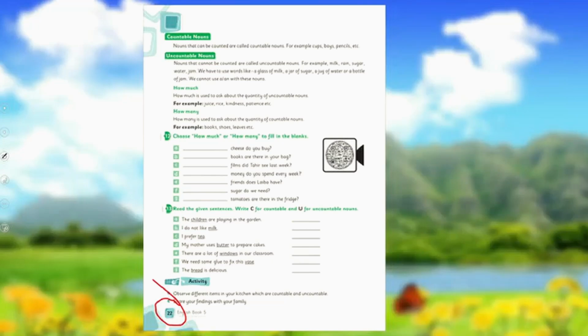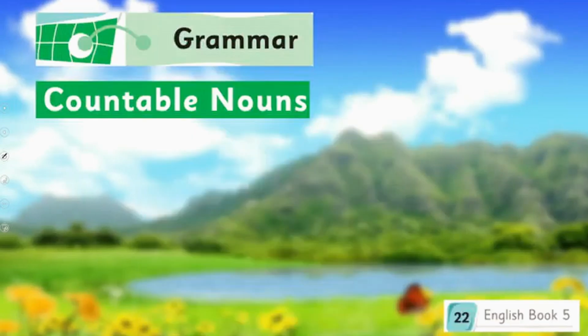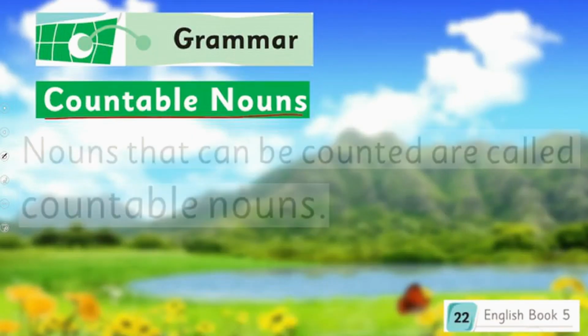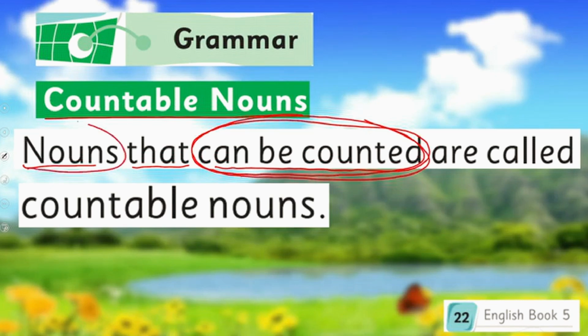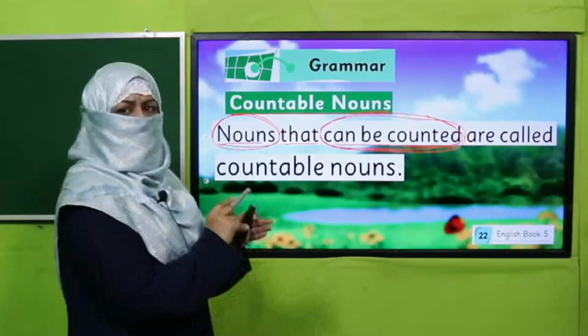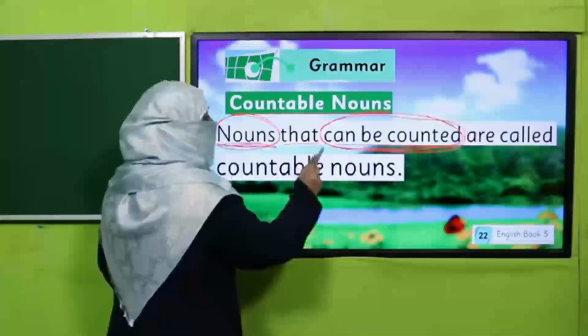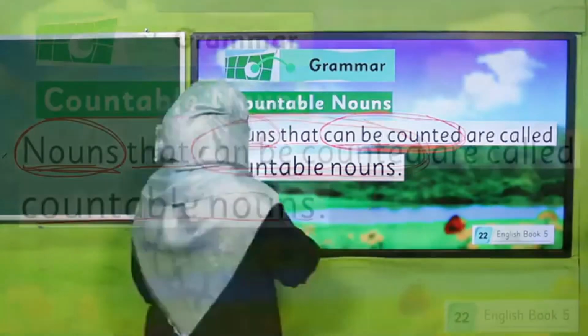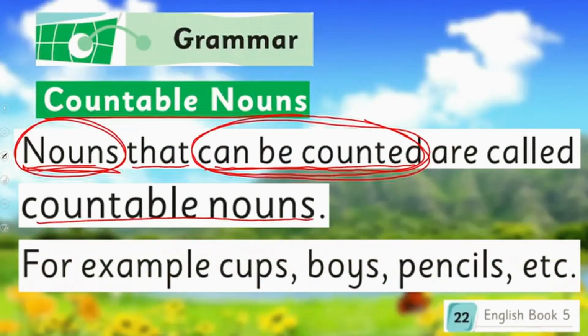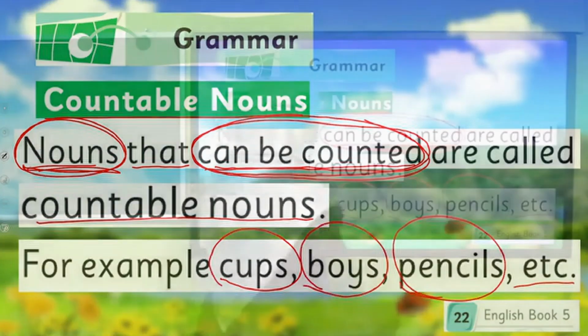Open your book on page number 22. Countable nouns. Nouns that can be counted. And we know what nouns are. Everything around us, people, person, places, anything. Everything is noun. What we can count is countable. Okay? We can count, it is called countable noun. For example, cups, boys, pencils, etc.